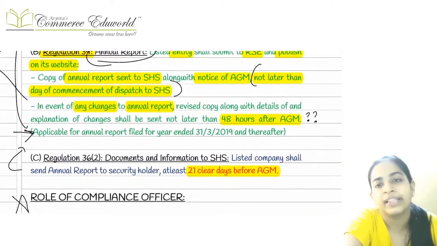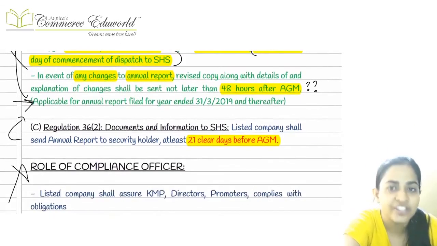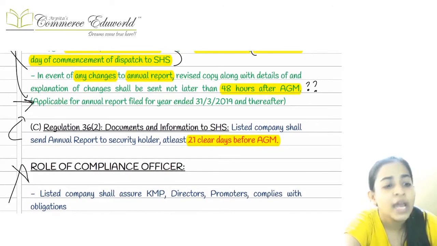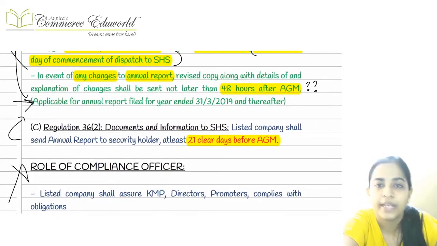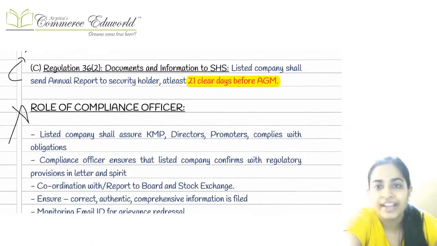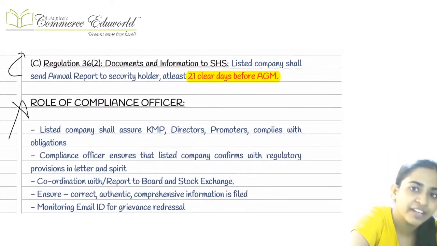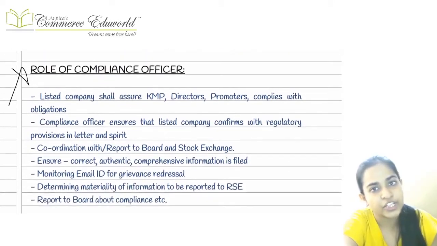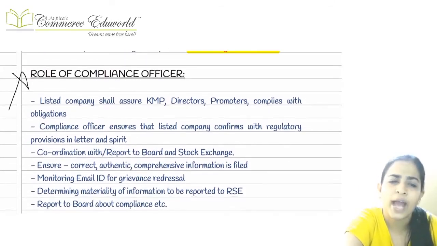And if in the annual general meeting there are any changes in this annual report, then within 48 hours of the AGM, you have to again submit the revised copy to the recognized stock exchange, right? So that was all about your annual compliances.